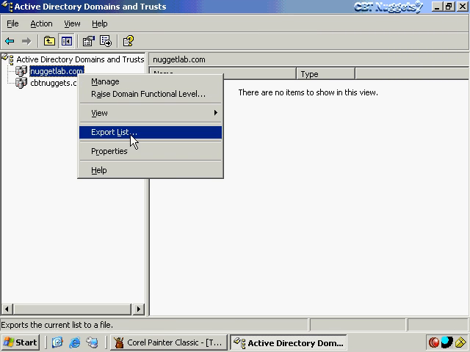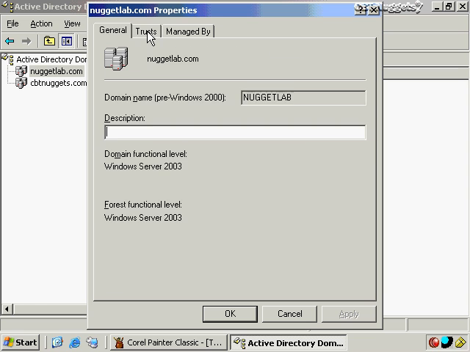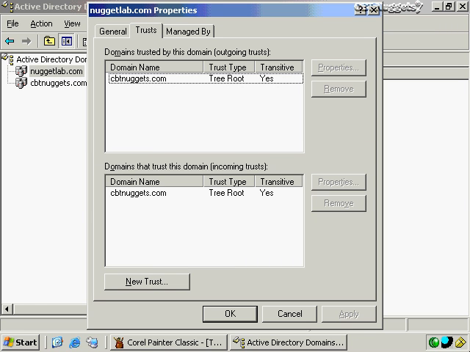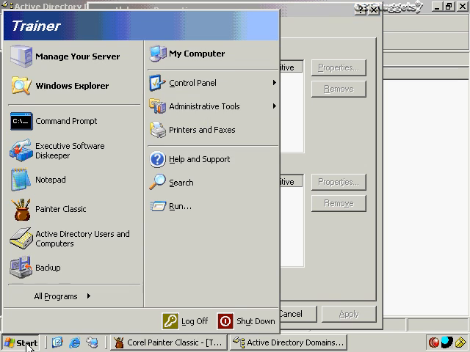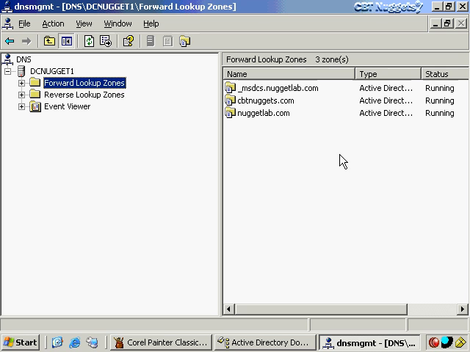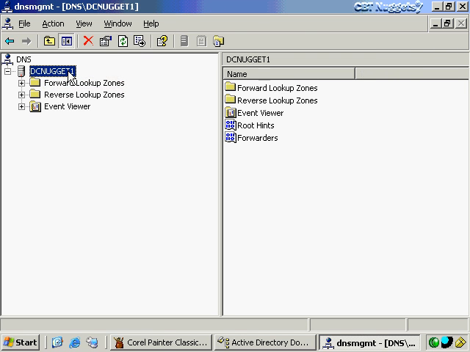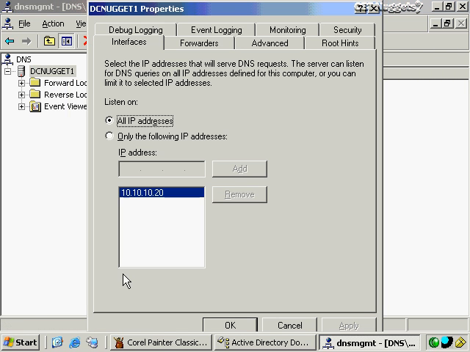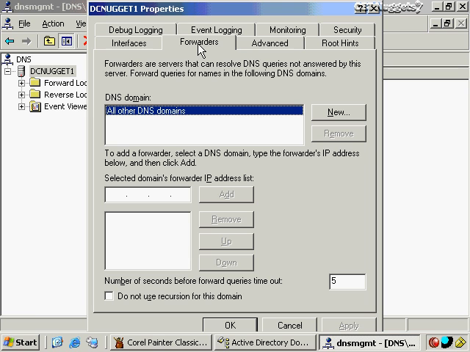So what I could do with NuggetLab.com, for example, is to right-click here and choose Properties, and then I go to the Trust tab. Now, although I want to create a forest trust relationship with another domain called Accusource.local, I first have to make sure that it can resolve Accusource.local, and I also have to make sure that Accusource.local can resolve NuggetLab.com. So on both of the respective DNS servers for each domain, I'm going to go into the properties of the server here, and I'm going to go to the Forwarders tab. There, I'm going to create a new conditional forwarder, is what we call this.